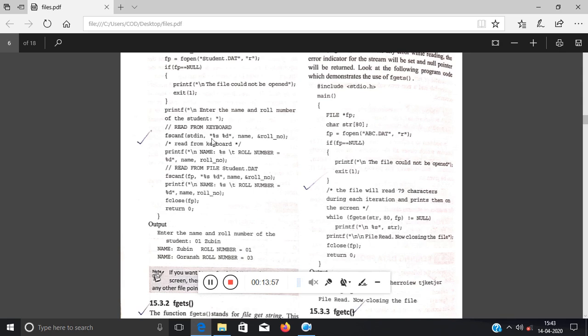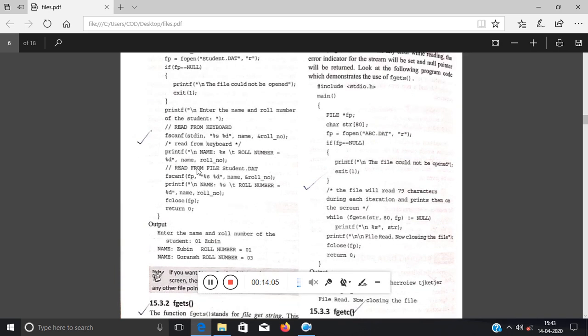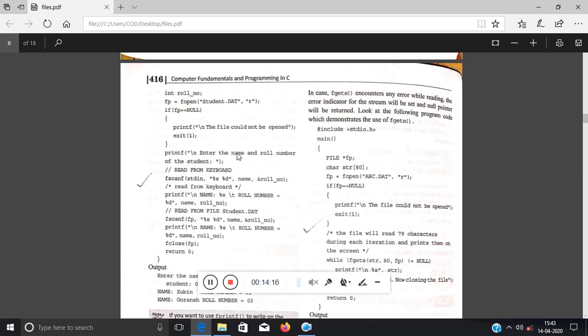Got my point? Okay, just see, if you want to use a printf on the screen, then instead of printf, you can write fscanf over here, stdin, and it will be scanned from this part. So this is fscanf, then stdin, then whatever the user will enter, they have scanned this part. This part you also know, %s for string, %d for roll number, ampersand is not used in the case of string, and ampersand for roll number. So this part will scan the input from the keyboard.